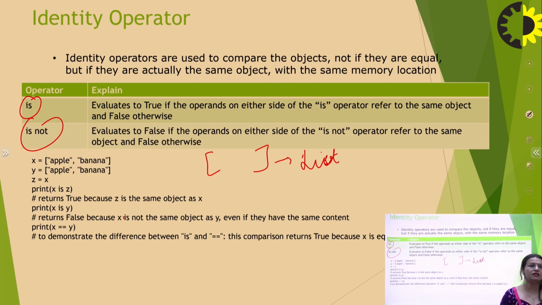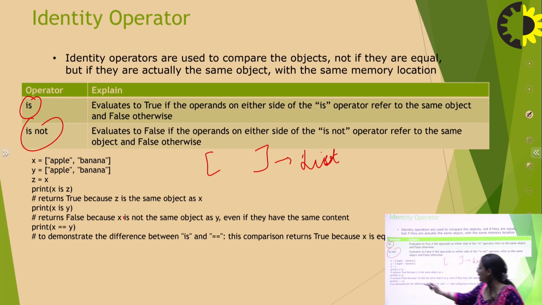Similarly, is not is the opposite of the first one. It returns true if both are not the same object, and false otherwise.